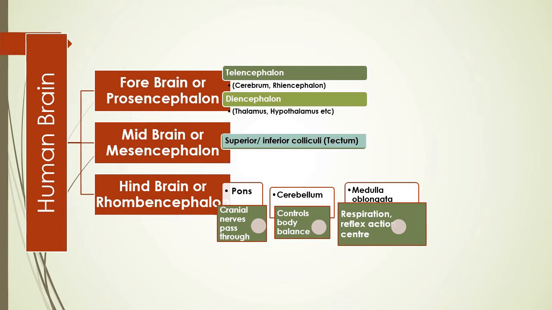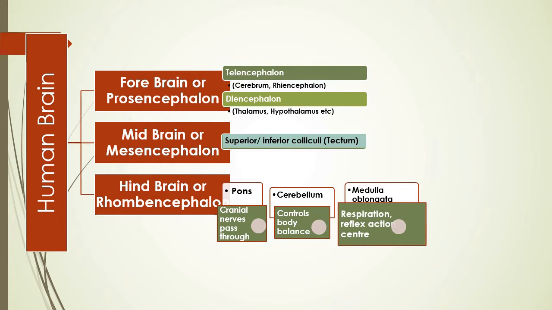In the pons, four pairs of cranial nerves move through this part. The cerebellum controls body balance. The medulla oblongata controls respiration and reflex action. These important involuntary action centers are present here. So this is the chart in brief. Okay, hopefully you understood the terms.